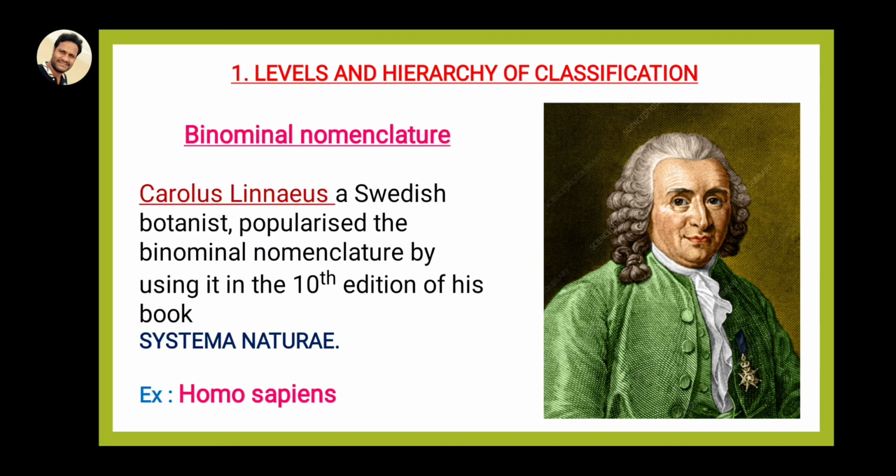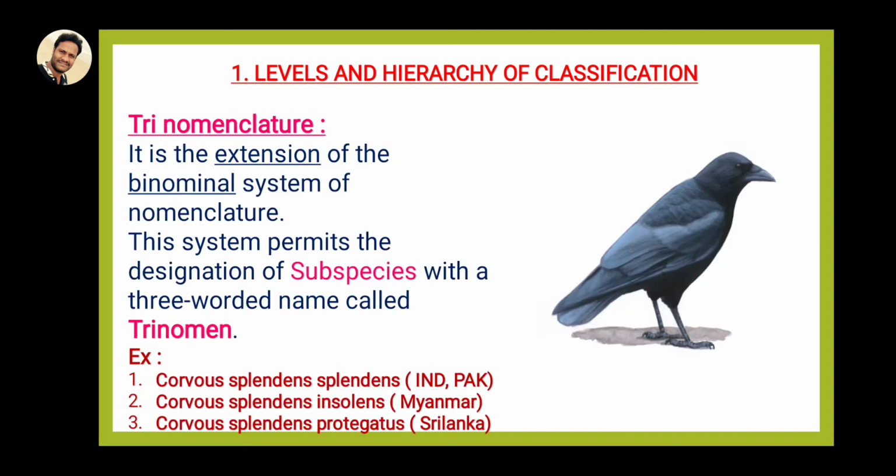The great scientist Carolus Linnaeus, a Swedish botanist, published the nomenclature in the 10th edition of his book called Systema Naturae. In this way he published the steps to follow and how a taxon can be identified. Here, for example, Homo sapiens: this is the genus and species name. This is most important for the 2 marks and also MSET and NEET bits.